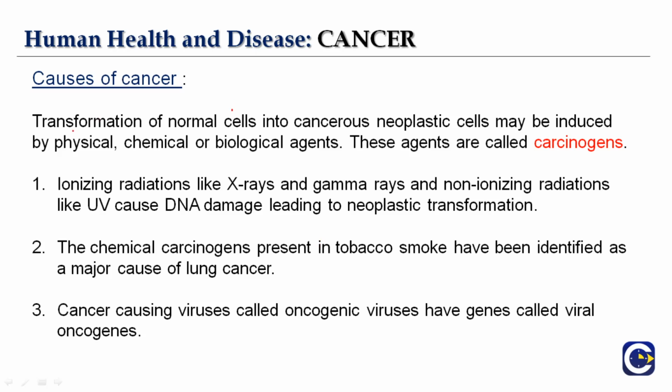So the first one that is mentioned here is transformation of the normal cells into cancerous neoplastic cells, which may be induced with the help of physical, chemical or biological agents, and these agents are called carcinogens. To make it simple, you can just remember the substance which causes cancer is called a carcinogen. That's a scientific name given here. A carcinogen can either be a physical substance, chemical substance or a biological substance. Right? When I say chemical substance, we can include the molecules that are present in the tobacco smoke. That is an example of a chemical carcinogen.